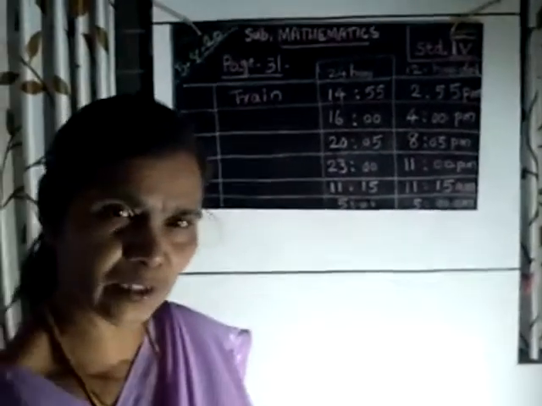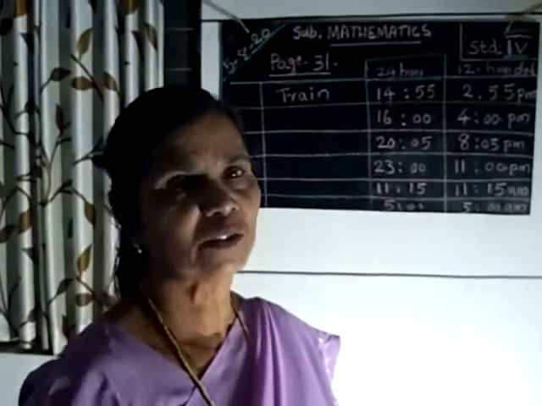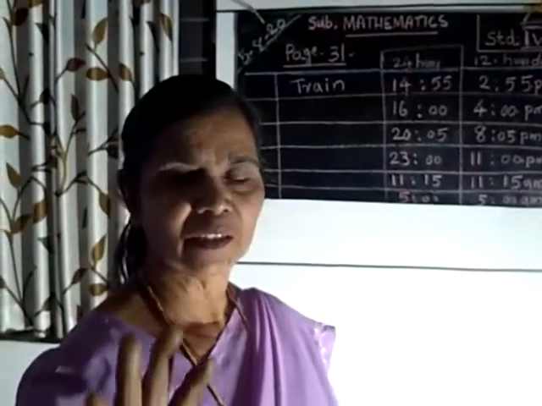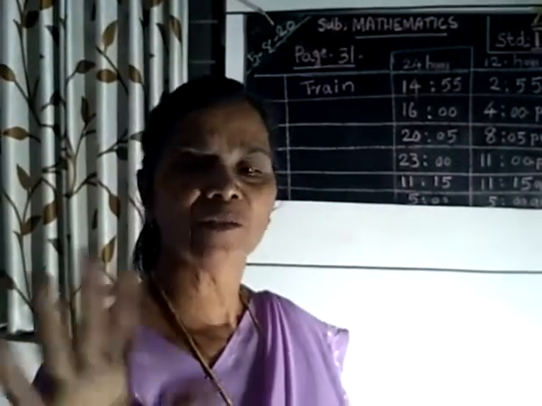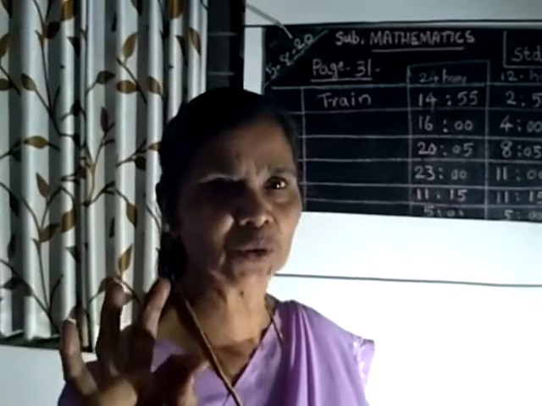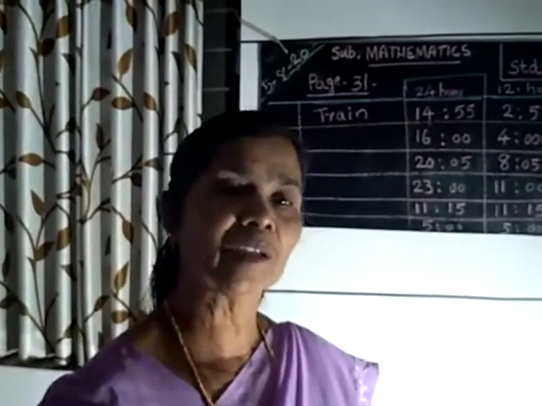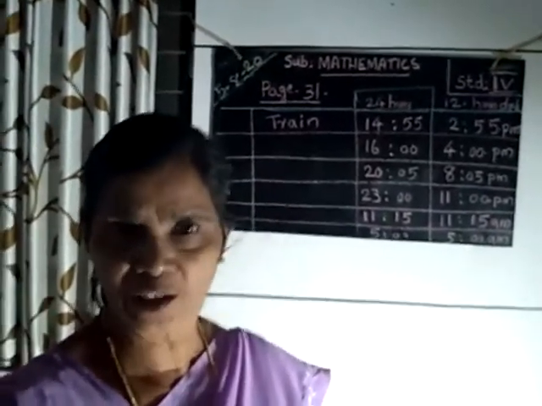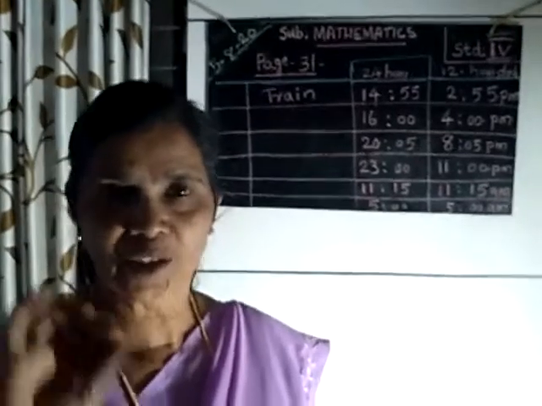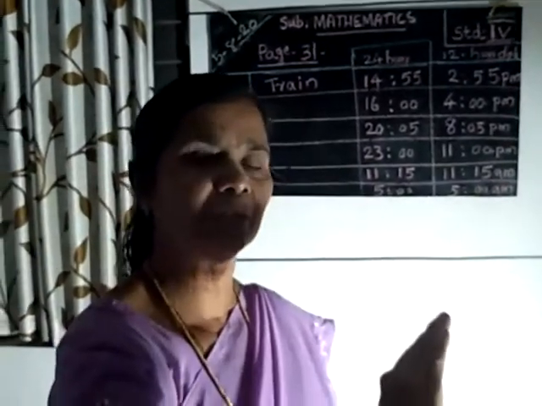From 10 o'clock in the morning to 4 o'clock in the evening. You add 11, 12, noon. Then 2 hours up to 12 o'clock. After noon, 1 o'clock, 2 o'clock, 3 o'clock, 4 o'clock. After 12 o'clock there are 4 hours.